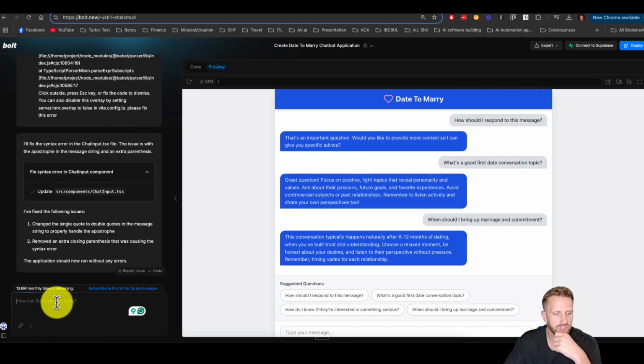Let me change the colors a little bit. Let's see if we can do a little bit masculine colors. So let's see what we can do. Can we use a darker theme and make it a little bit more masculine colors overall, and then remove that heart at the top and make the date to marry a little bit more slick, modern, cool looking. Yeah, let's just start with that. Let's see what it can do.